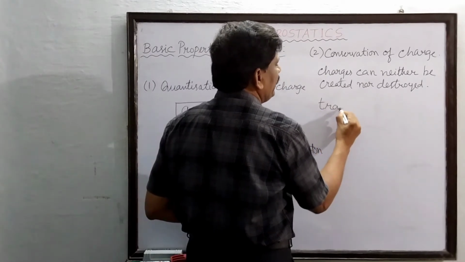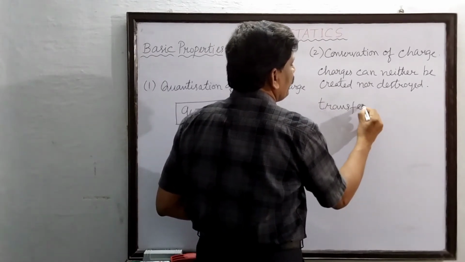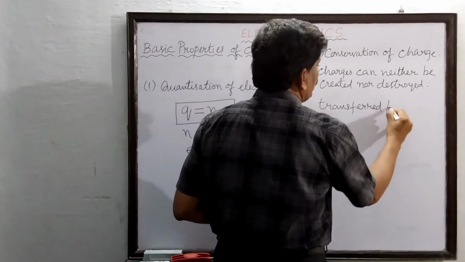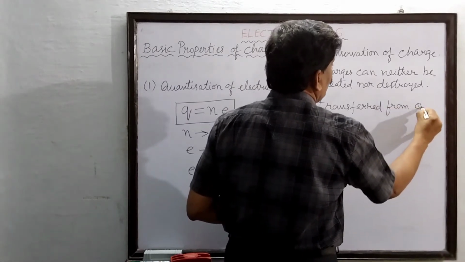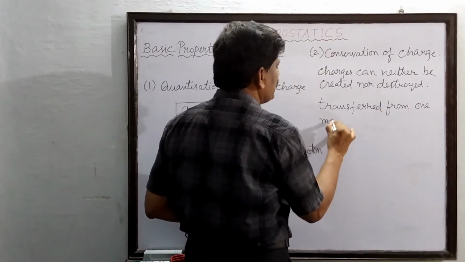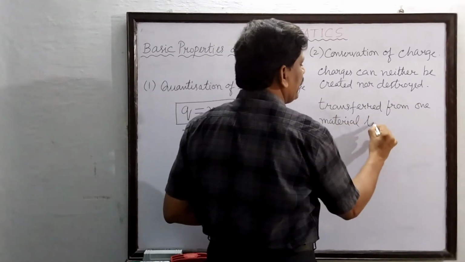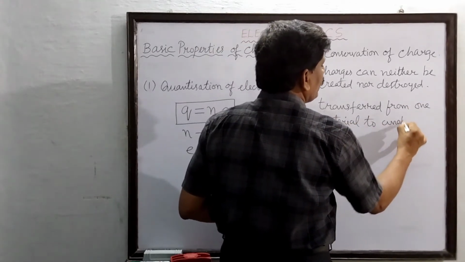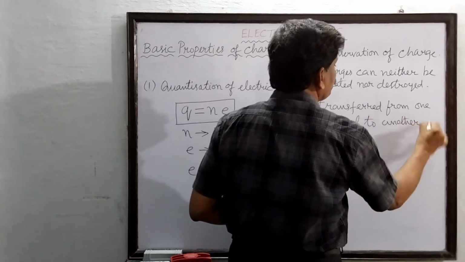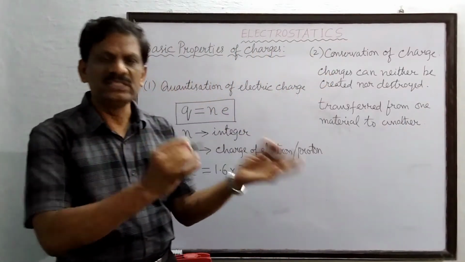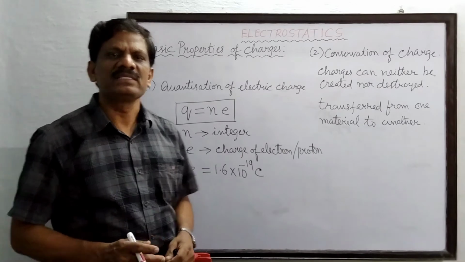It can be transferred from one material to another material. There is only shifting of charges. What does this mean?